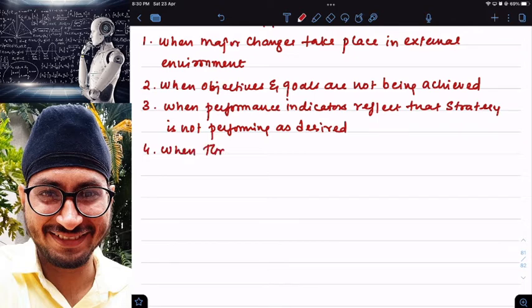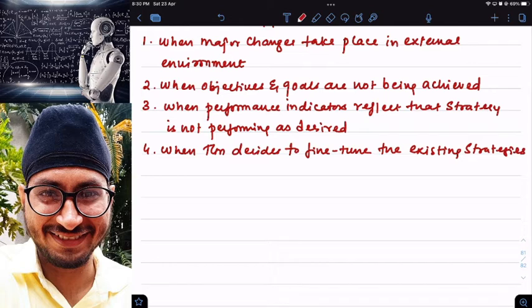When top level management, clear, when top level management decides to fine tune the existing strategies, means rather than introducing a completely new strategy in the company, the top level managers of the company want to make small changes in the existing strategy, and the same strategy with small changes is implemented as a new strategy.